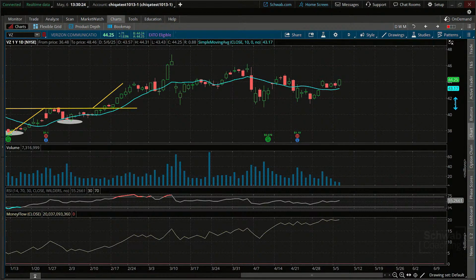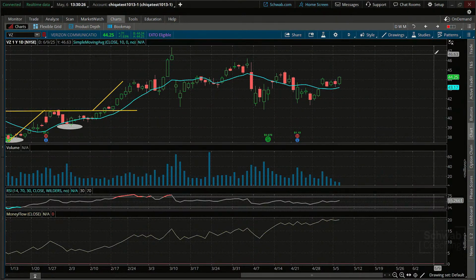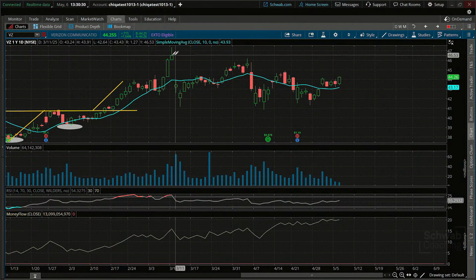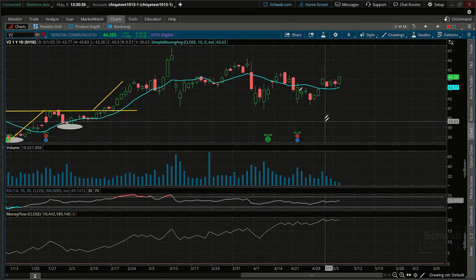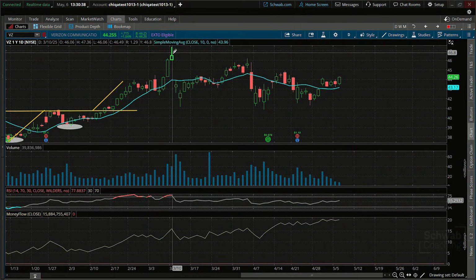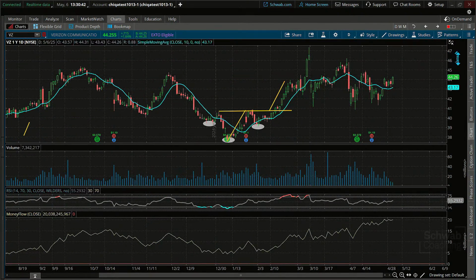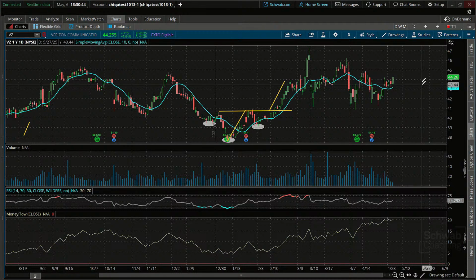And then our target, I'm going to choose the mid 46 level, which actually puts us right at this close. And that was one of the minimum target levels right there, to a prior high. According to the money flow, we should reach to the high point, or at least here. It could be higher, but we'll see if that works out with this pattern set up for this swing trade.